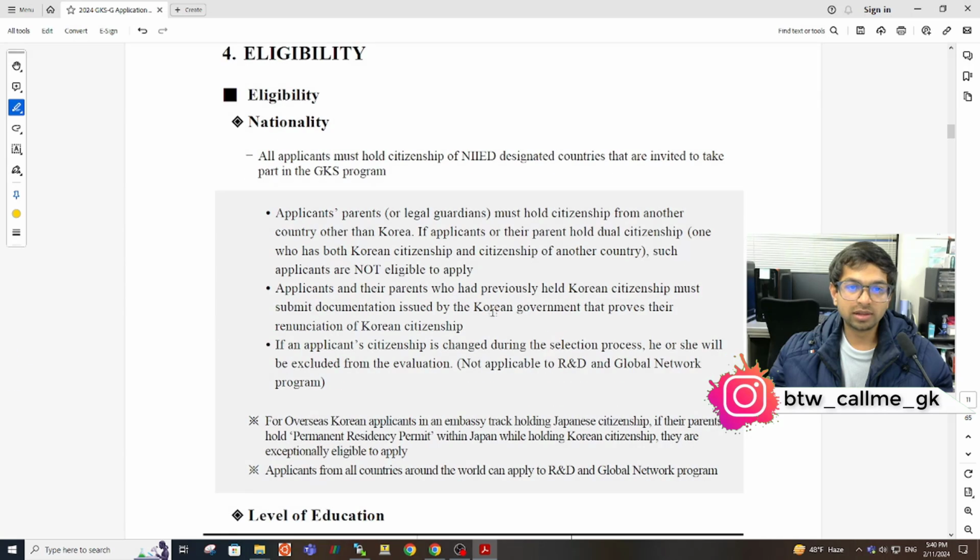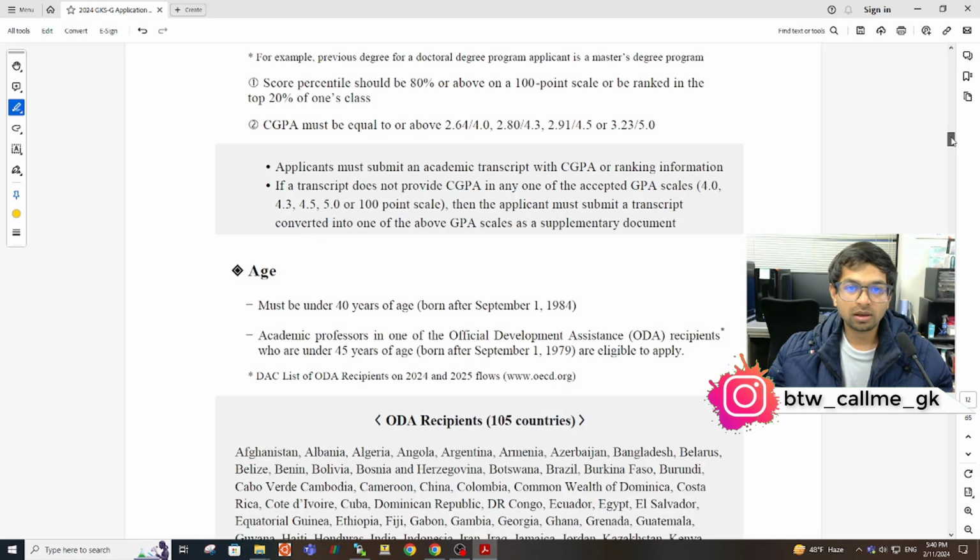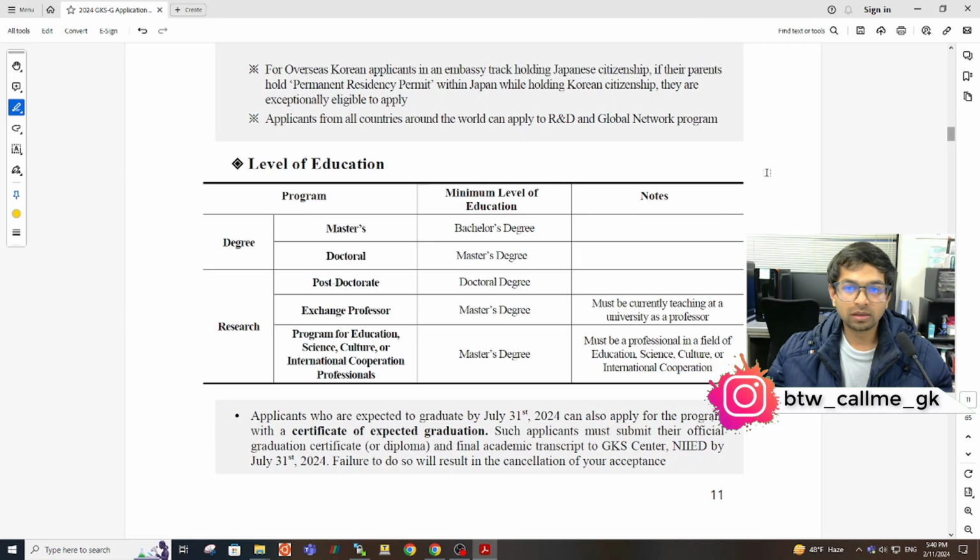Now moving ahead, that is the eligibility. We all know that you should not be a Korean national to apply for this scholarship. And then for education, if you're applying for a master's degree, you should have a bachelor's degree at least. For doctor, you should have a master's degree at least. And for postdoc, you have to have a doctor degree.